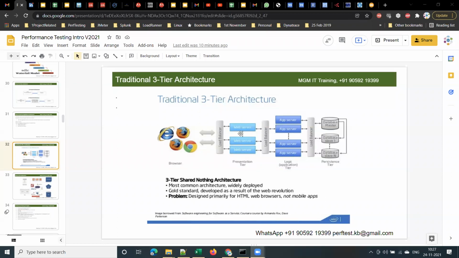This is called horizontal scaling. We'll discuss that later, what is horizontal scaling and what is vertical scaling. For now, remember that when thousands and lakhs of users are accessing the application, one server's capacity may not be sufficient. That's why you can have multiple instances of web server, multiple instances of application server and database server. Instance means nothing but multiple servers. That's it. Right now, what is this load balancer, by the way?